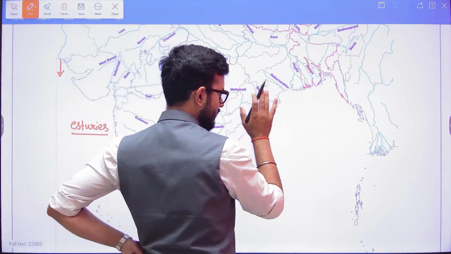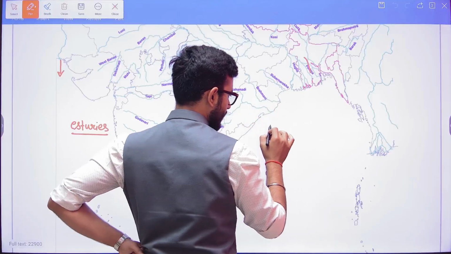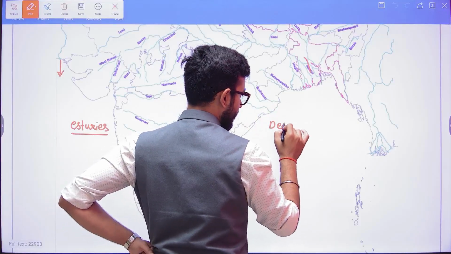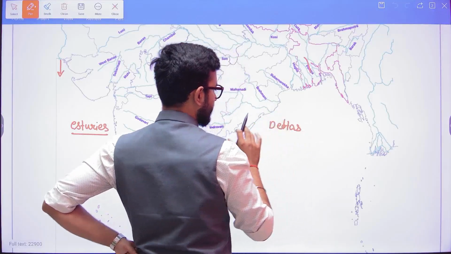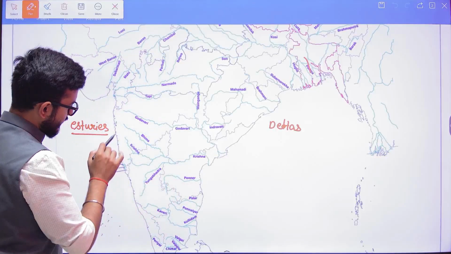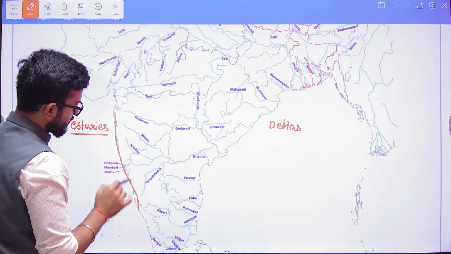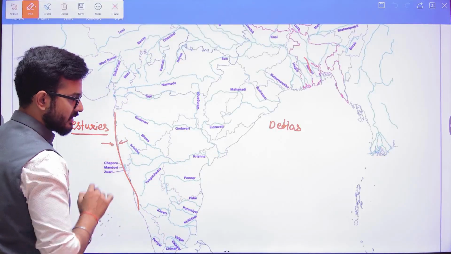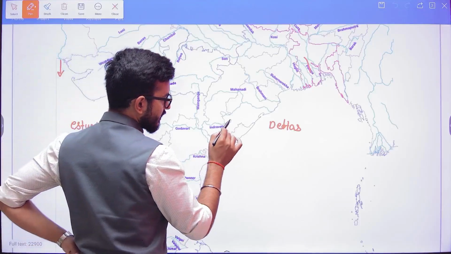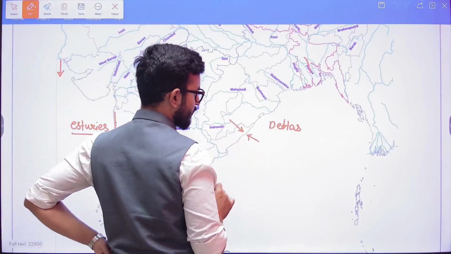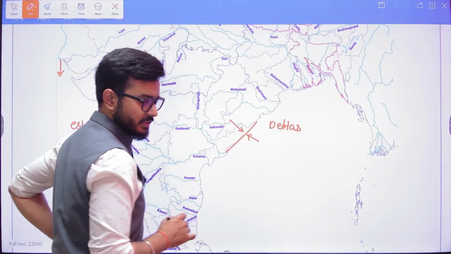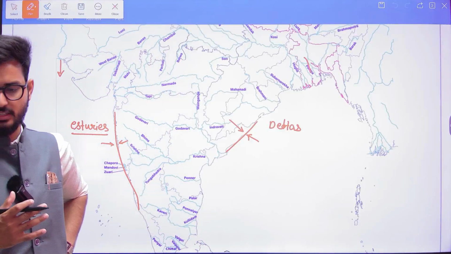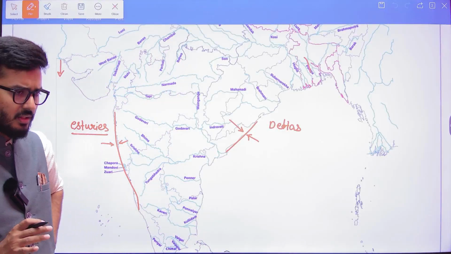Whereas the rivers that deposit in the Bay of Bengal create deltas. These estuaries and deltas are created at the transition where the water meets the land.